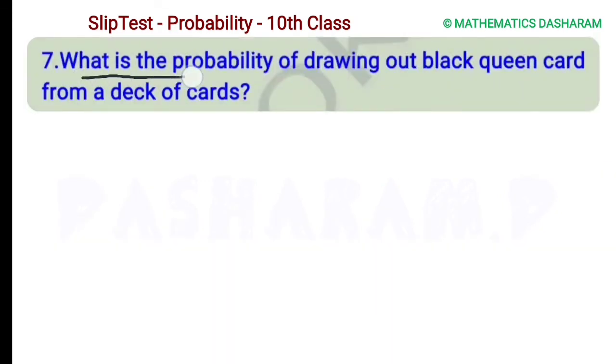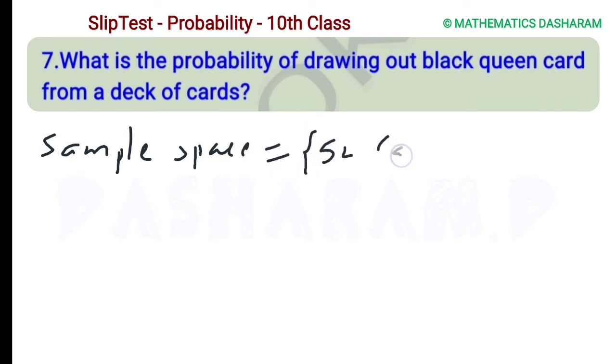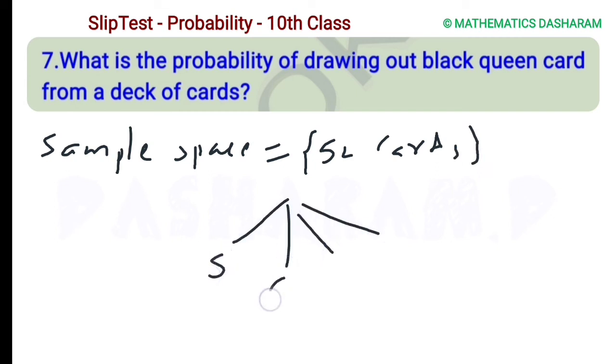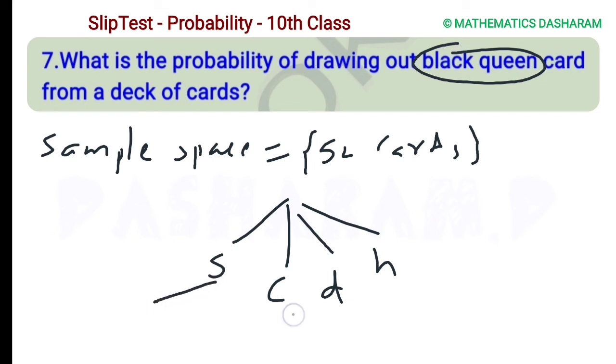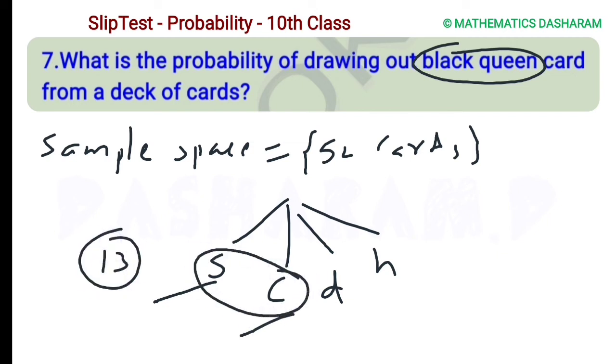Seventh question, what is the probability of drawing out a black queen card from the deck of cards? So first of all, the sample space of a deck of cards is 52 cards. Out of 52 cards, there are 4 suits: spade, club, diamond, heart. So what he is asking is a black queen card. Spade and club are black color. In each suit there are 13 cards, and in the 13 cards, only one queen card will be there.